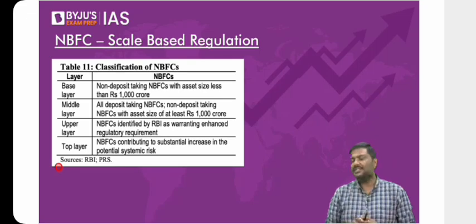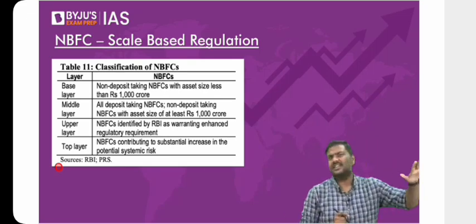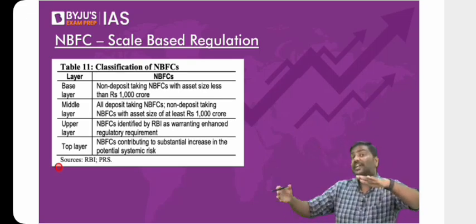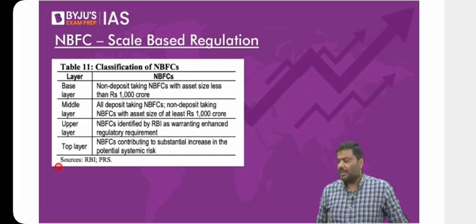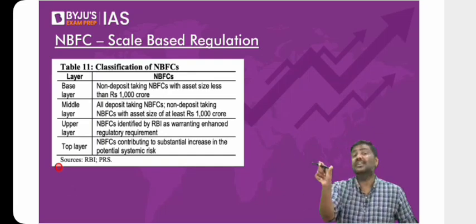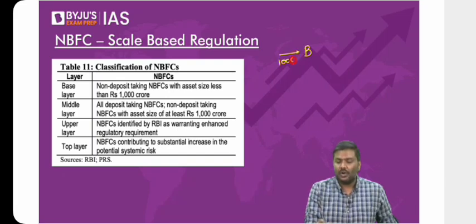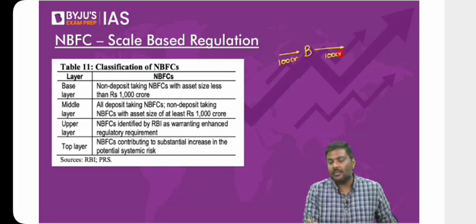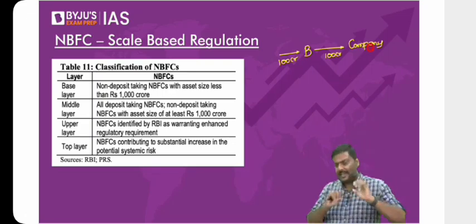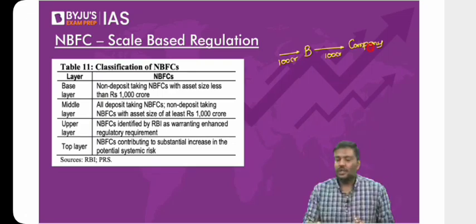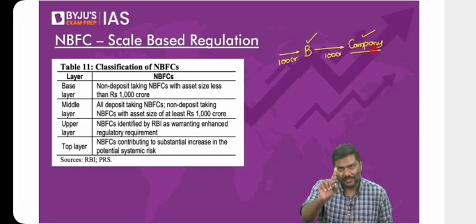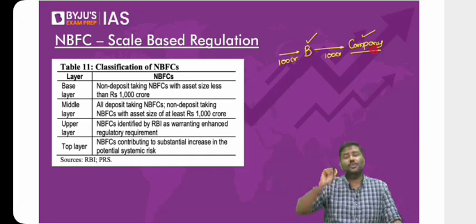RBI simply says these NBFCs are collecting funds just like a bank. But for banks, we have very tight regulations. We have the capital adequacy ratio. We have concentration limits. For example, a bank has collected a deposit of 100 crore rupees, and that is the only deposit the bank has collected. Do you think it is a correct practice to allow this bank to give all this 100 crore rupees as a loan to only one company? You should never allow this to happen.